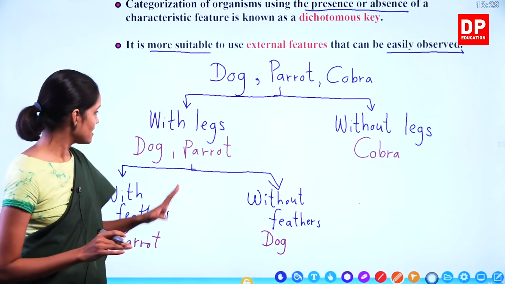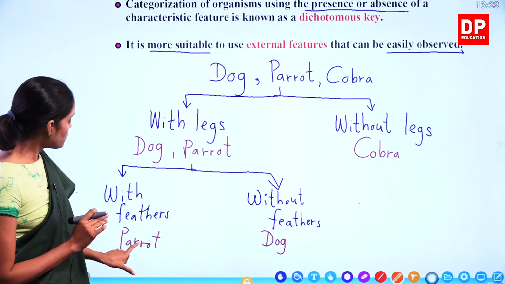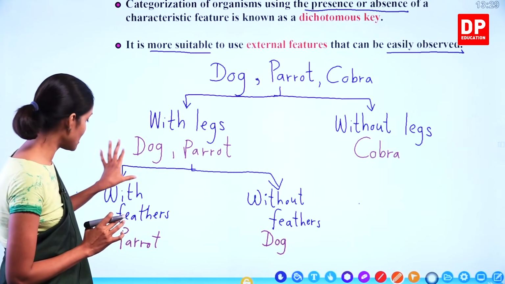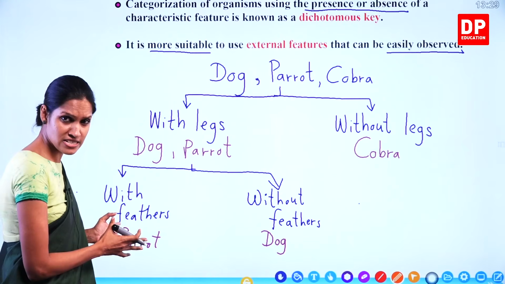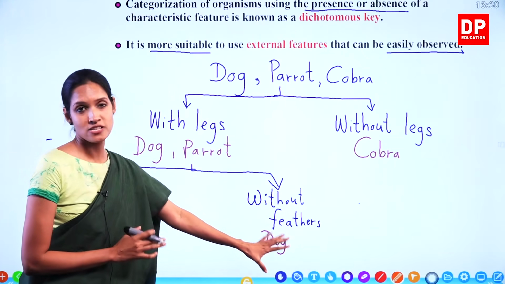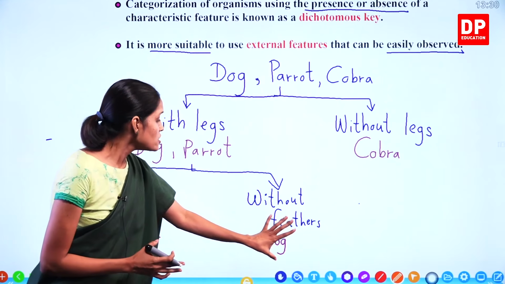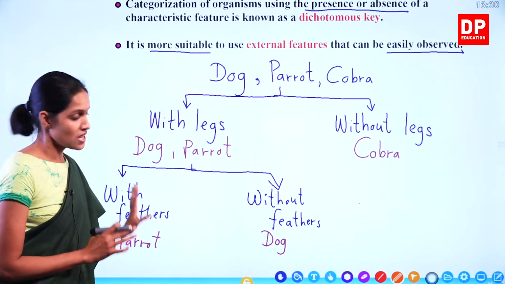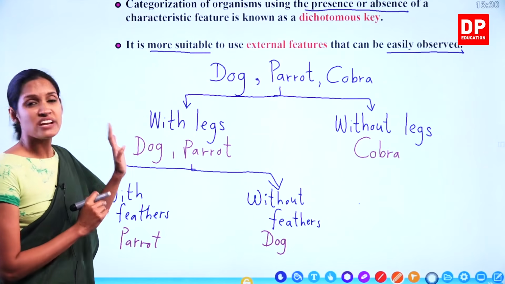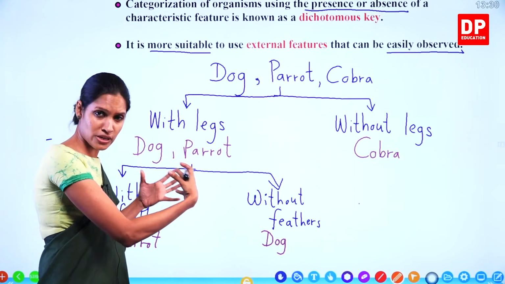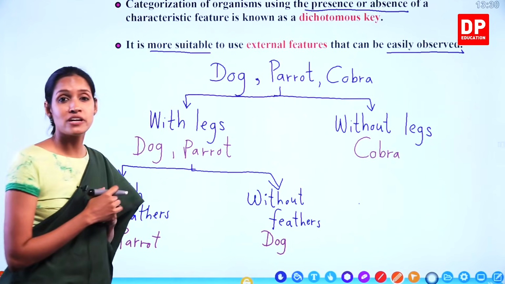Understand, children? Now, can you divide this parrot anymore? There's only one animal present at the end of this branch. Can we divide it again? No. What about this one? We can't divide this one as well. Only one animal is left. So remember, this is the end of each branch. Understand? So it's very easy now. Isn't it very easy, children? When you do this along with me, you can understand it very well.